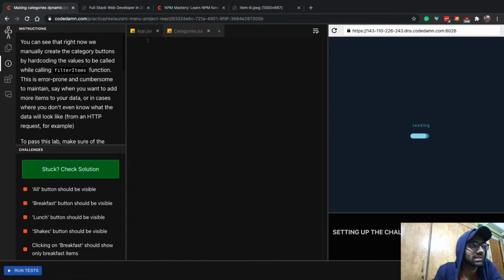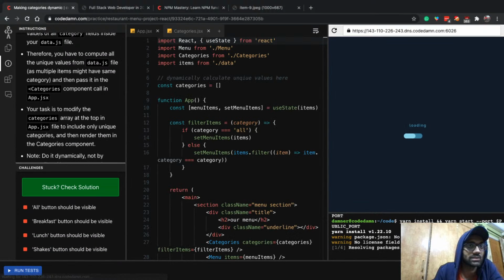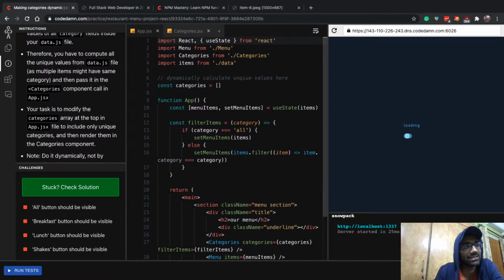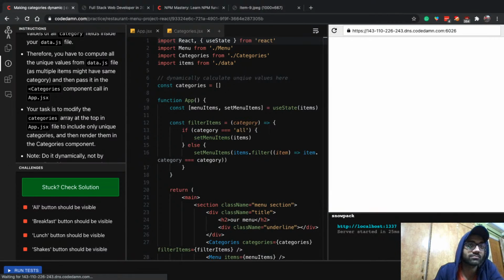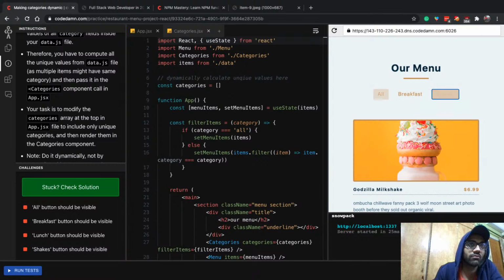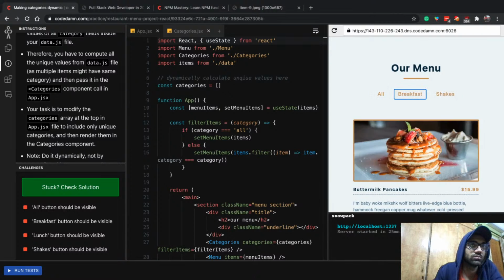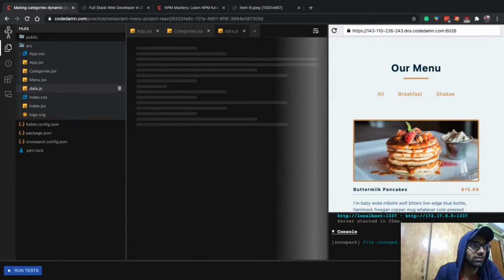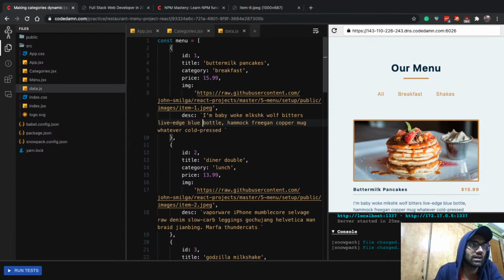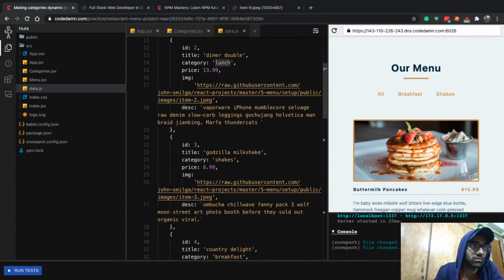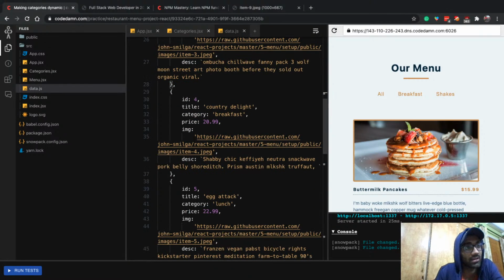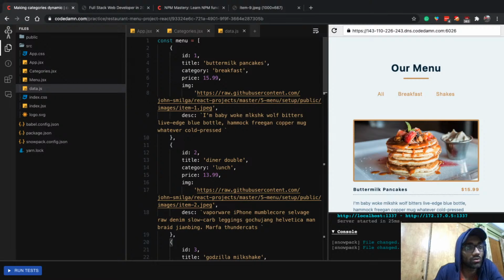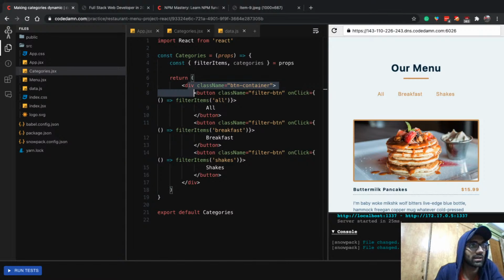So right now you can see that it sort of works fine, but what happens is that your categories are not dynamic. You see we have 3 categories: breakfast, shakes, and all. But if you take a look at the actual file, the data.js file, we have breakfast, lunch, and shakes as well, and we might add a different category later on. So you want to make sure that this is also dynamically created, because there is a lot of chance of making an error here.